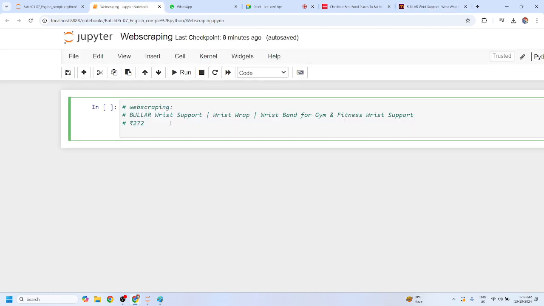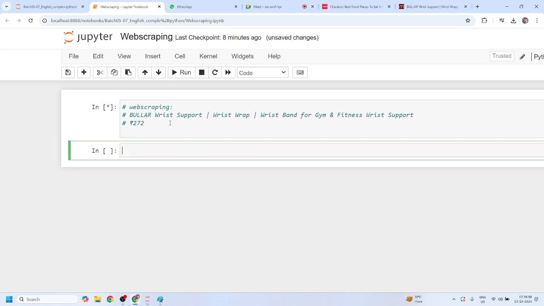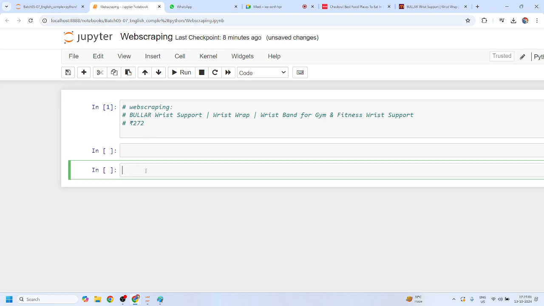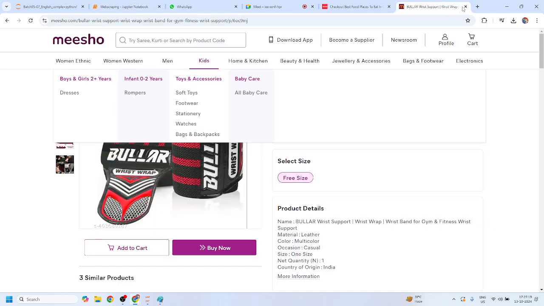Although simple copy and paste is also web scraping, if someone asks you to scrape a website, it means they ask you to build a Python code or any programming language code to scrape that website, right? Mohit, any doubt related to this? No, sir. So candidate, we have two types of website. The first one is called a static website, and the second one is called a dynamic website.